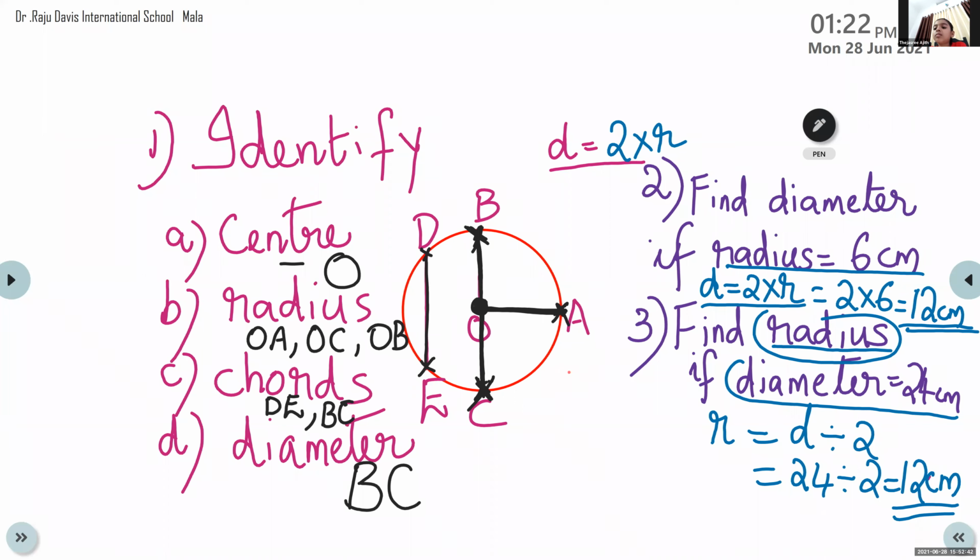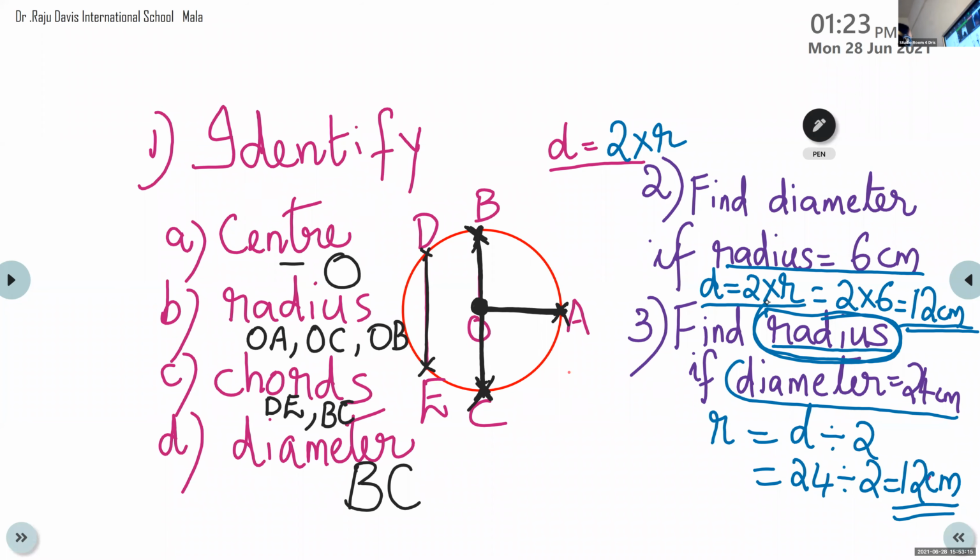Ma'am, in the question number 3, I wrote 2r is equal to d divided by 2. That is wrong. 2r, no. We have to write r equal to, because here children we are finding out radius only, not 2r. 2r means what? That is diameter itself. So r is equal to d divided by 2.